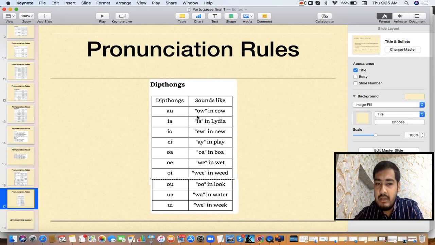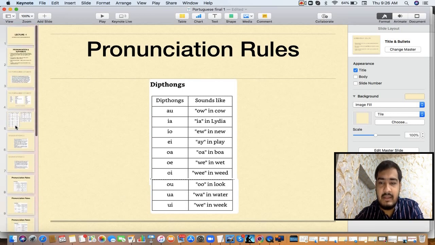AU is AO. In English also we use that, AU. IA is IA. Go word by word: I is E and A is A, IA. Now the tough ones are IO. IO is U, a totally different sound. EI is A. OA is the same word by word, OA. OE is way. IO and EI, these three you have to remember separately. OI, in English also we say V only. OU is O, UA is WA. In English also you say UA as WA, and then UI is V. So let's repeat everything once again.